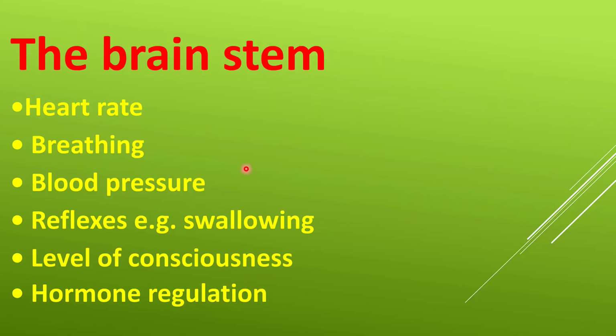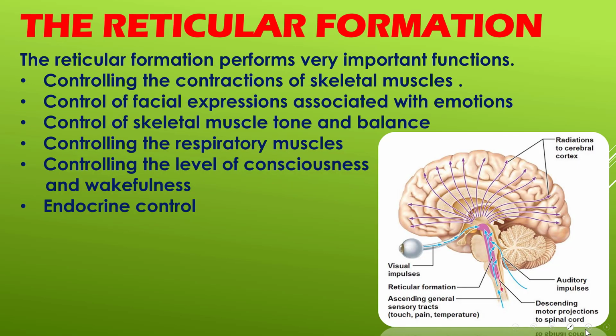The function of the brainstem collectively is to regulate heart rate and breathing, because the breathing centers are located in the brainstem. The vasomotor center, which regulates the heart rate and the blood pressure, is located in the brainstem. Reflex centers are present in the brainstem, like swallowing. Also, it is associated with consciousness due to the presence of the reticular activating system in the brainstem, and it also plays a certain role in regulation of hormone secretion. The reticular formation is a collection of complex neurons present along the whole length of the brainstem.